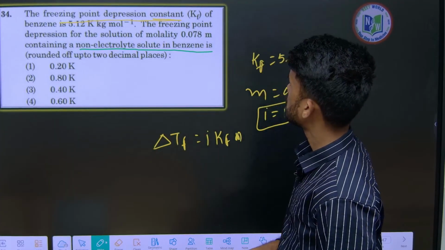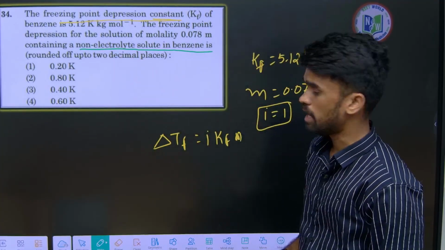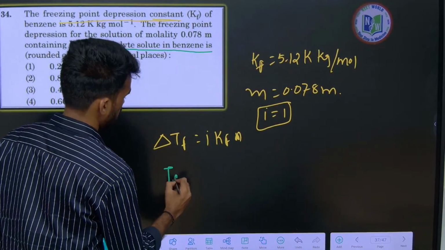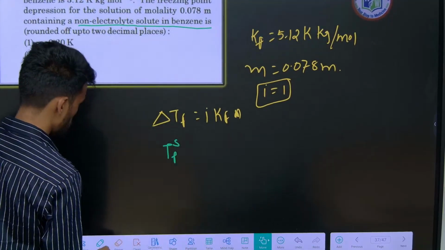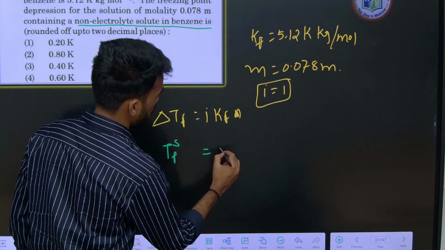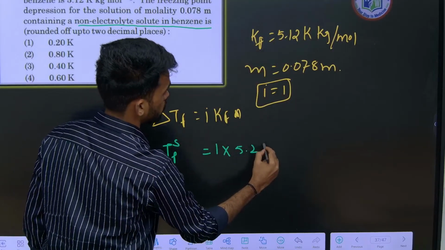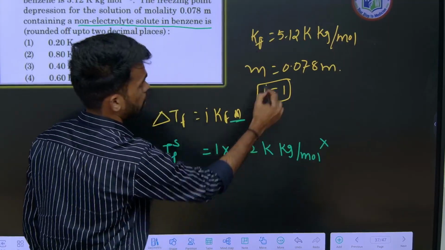Okay, so what are they asking? The freezing point of this solution, Tf, they are asking. So this is what we need to find. This is simple now. Here i value will be 1, Kf value will be 5.12 Kelvin kg per mole, into m is how much?